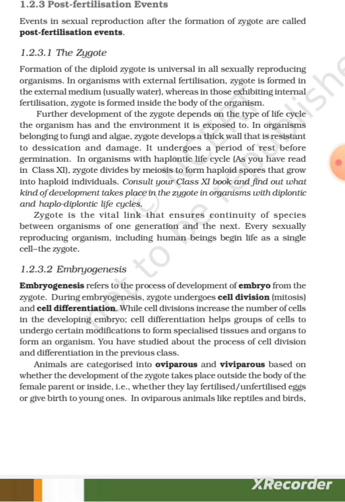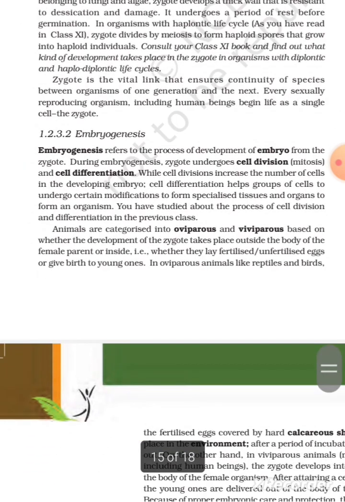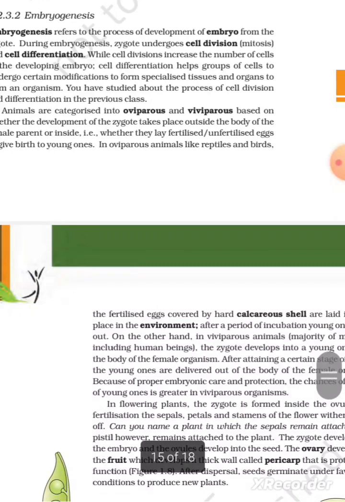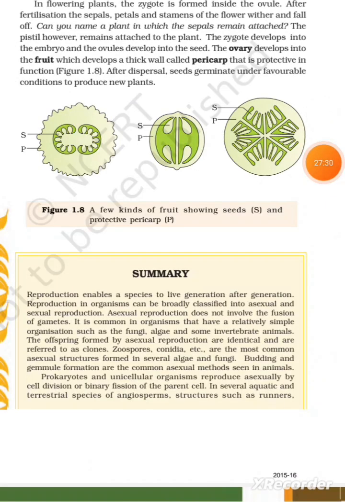Animals are categorized into oviparous and viviparous based on whether the development of the zygote takes place outside the body of the female parent or inside, whether they lay fertilized eggs or give birth to young ones. In oviparous animals like reptiles and birds, the fertilized eggs covered by hard calcareous shell are laid in a safe place in the environment. After a period of incubation, young ones hatch out.